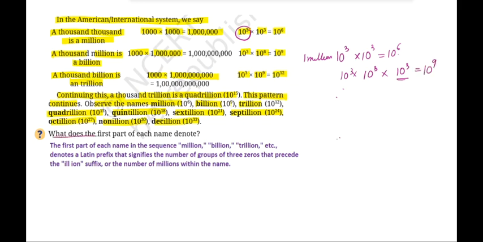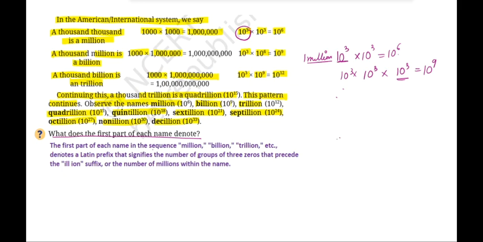So what does the first part of each name denote? The first part of each name in the sequence million, billion, trillion, etc. denotes a Latin prefix that signifies the number of groups of 3 zeros that precede the ill-ion suffix, or the number of millions within the name. तो यहाँ पे देखो, 1 million है ना, तो 1 million में कितने group of 10 to the power of 3 हैं? 1 group है, so it is 1 million.